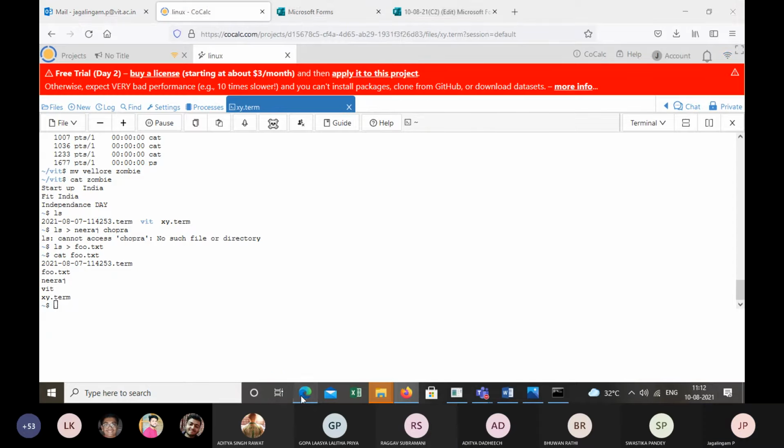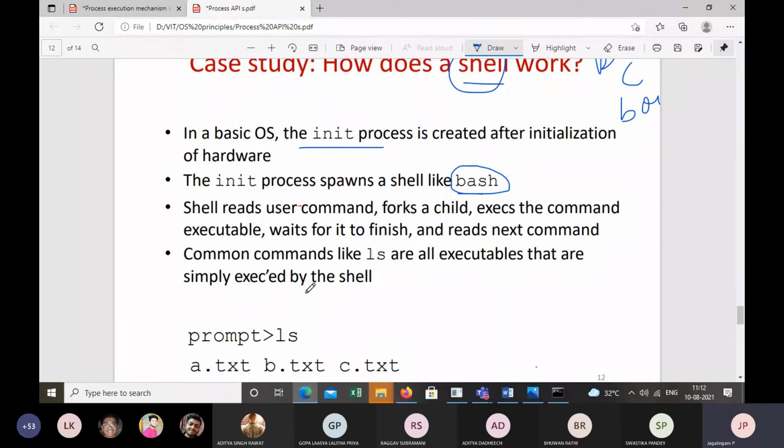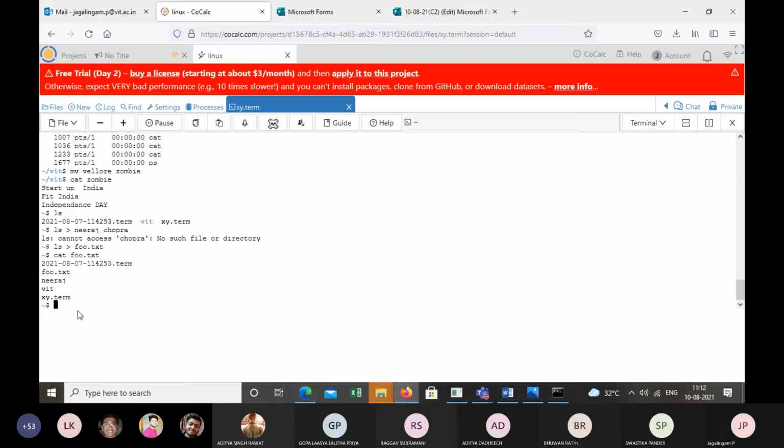Yes, sir. Now let us try to understand in more detail. What does the simple shell do? It will give a prompt like this. What do you mean by prompt? What do you mean by tilde dollar here?